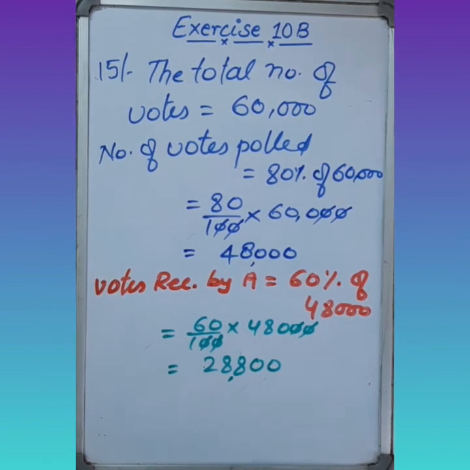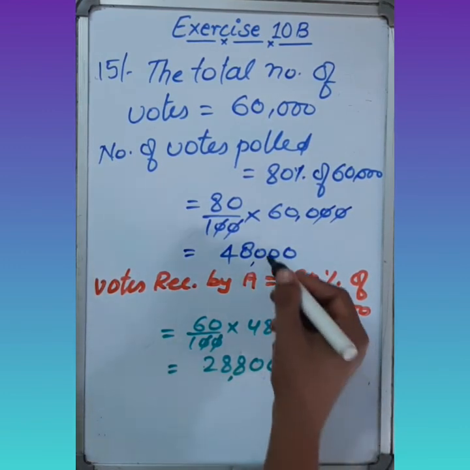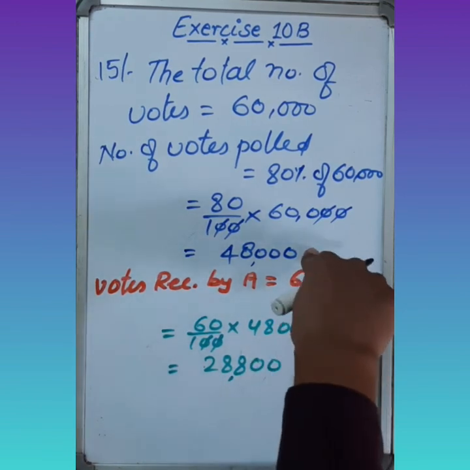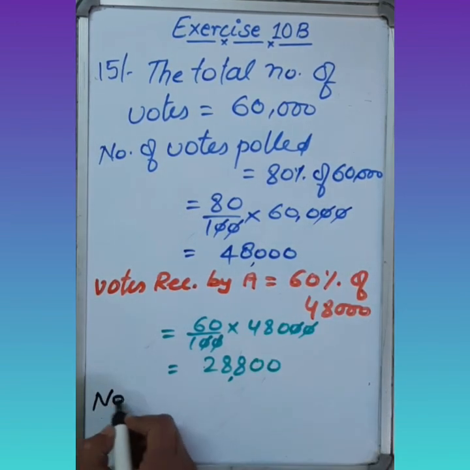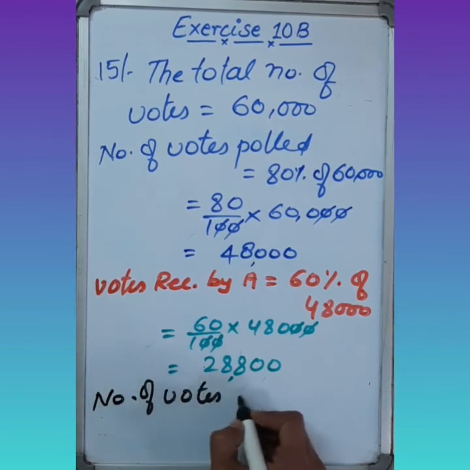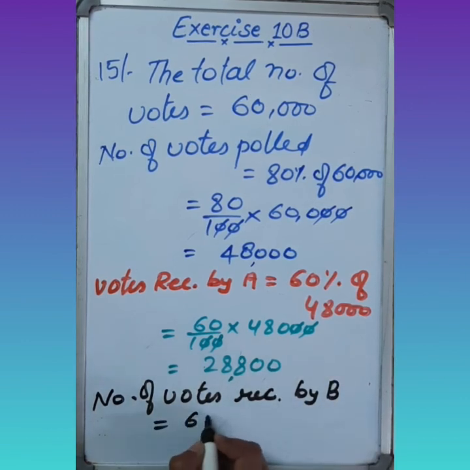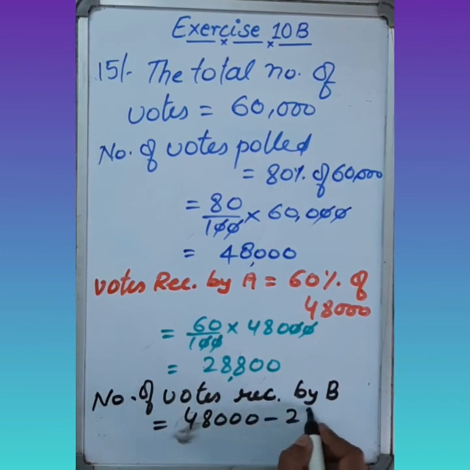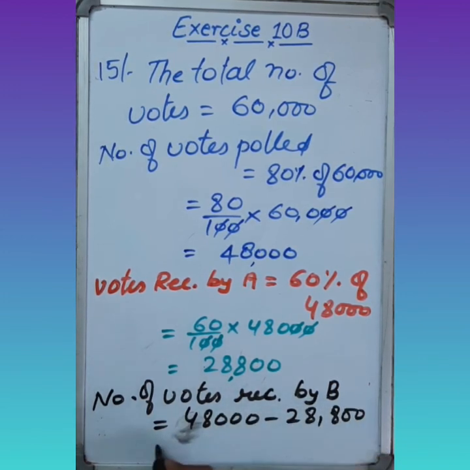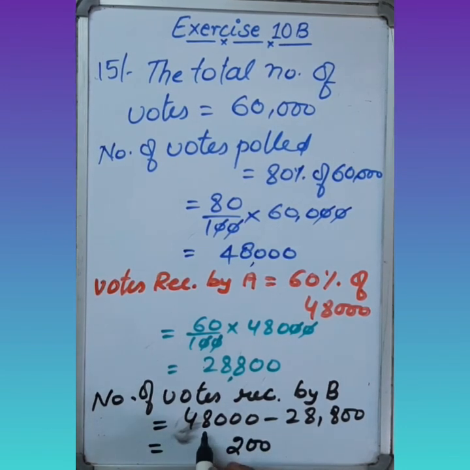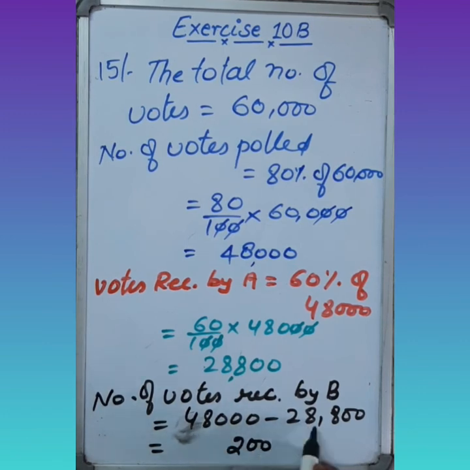In this question we have to find the votes received by B. So we can subtract this amount from the total votes that were polled. So the number of votes received by B equals 48,000 minus 28,800. 2 zeros are there. 10 minus 8 is 2, 7 minus 8 borrowing gives 17 minus 8 is 9, and 3 minus 2 is 1.